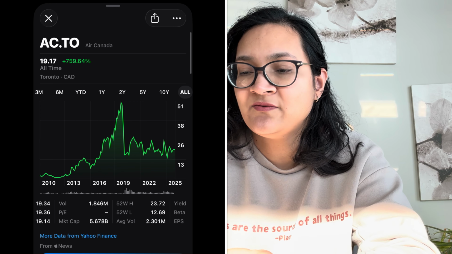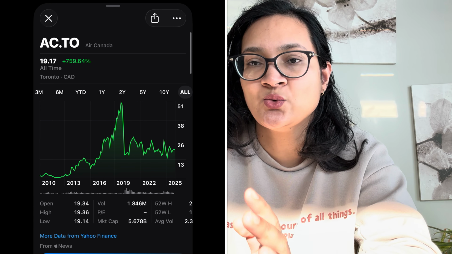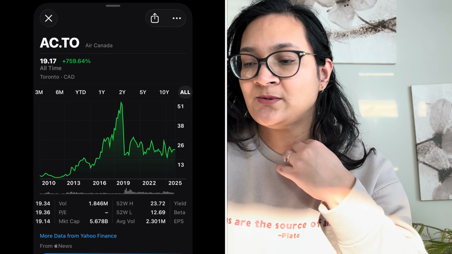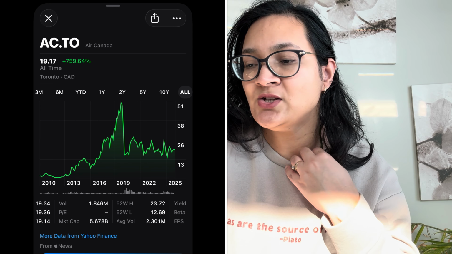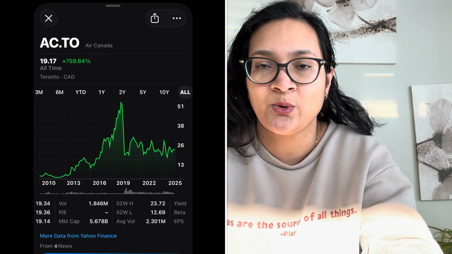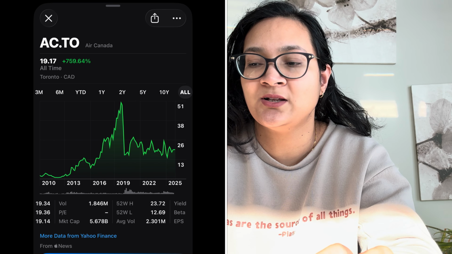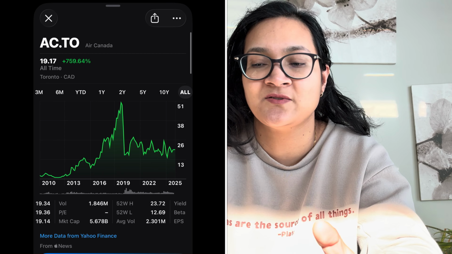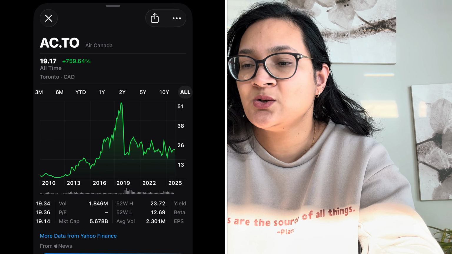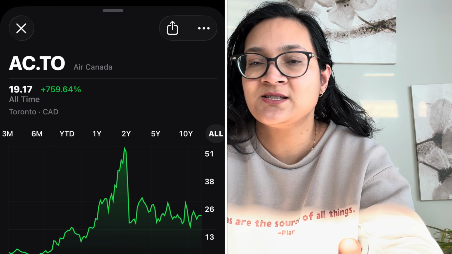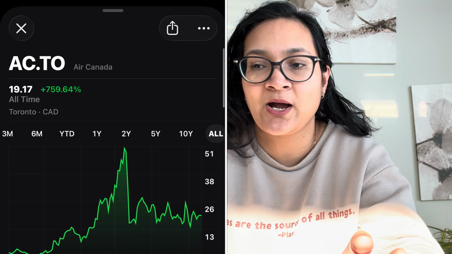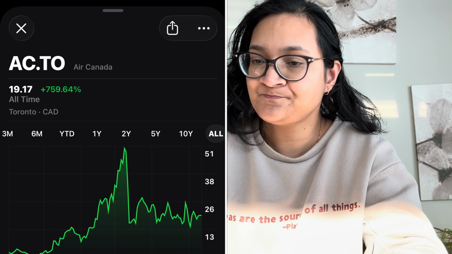And then there is the 52 high and 52 low. The 52WH is the highest the stock price has been in the last 52 weeks, and the 52L is the 52 low, the lowest the stock has been in the last 52 weeks. And you'll see at the top right there, that's today's current market price.